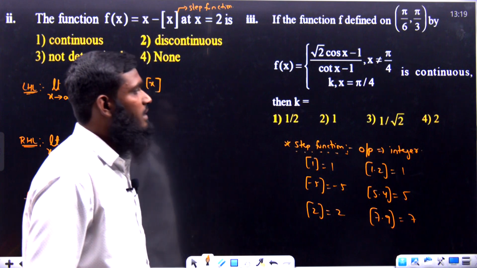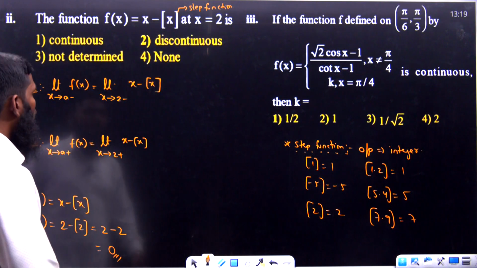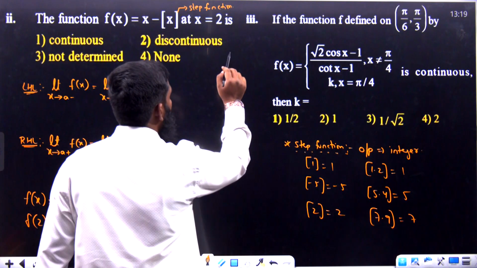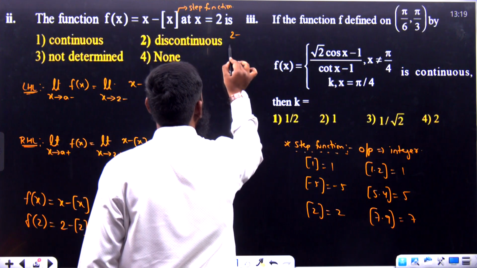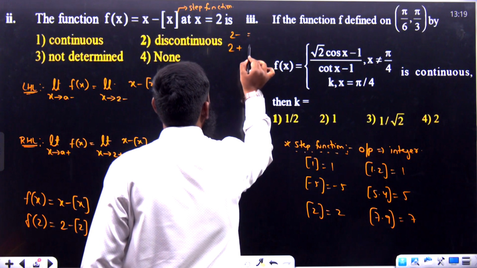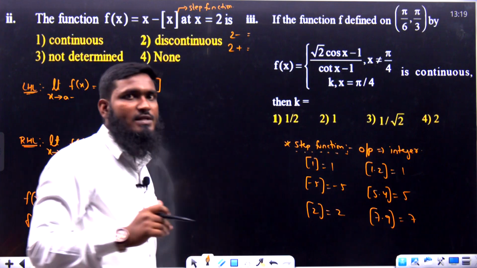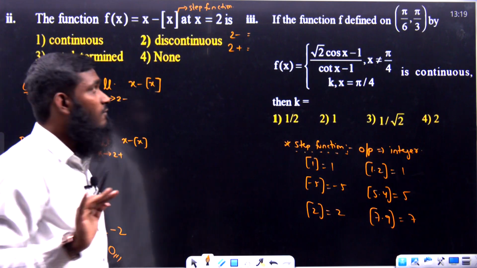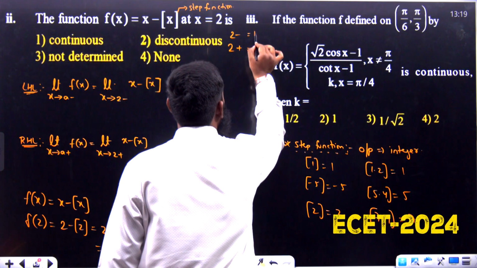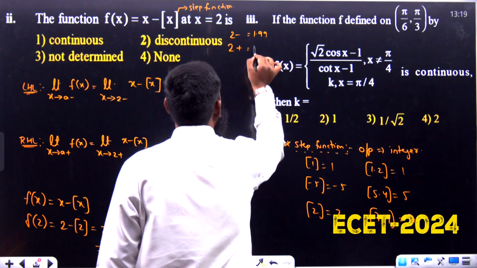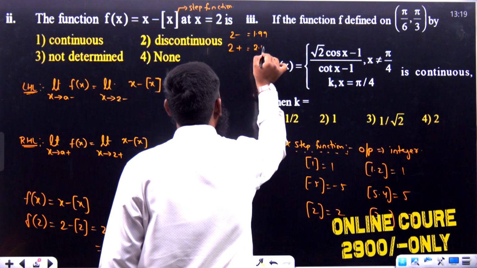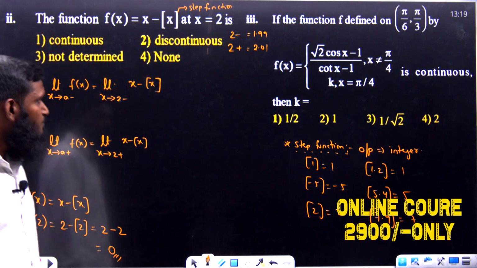So that is the meaning of step function over here. Now similarly over here also, suppose we have taken 2 minus and 2 plus. What is the meaning of 2 minus? 2 minus means somewhat less than 2, which means we are taking it as 1.99. 2 plus means somewhat greater than 2, which means 2.01. Like this we have taken.